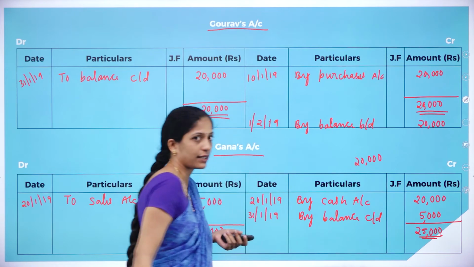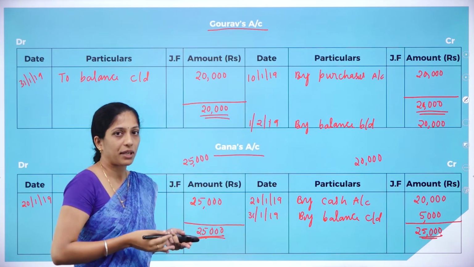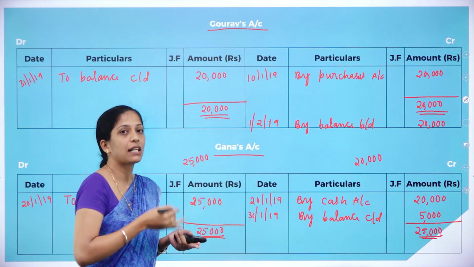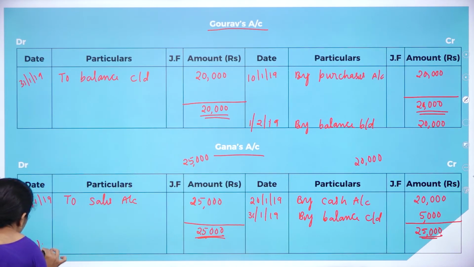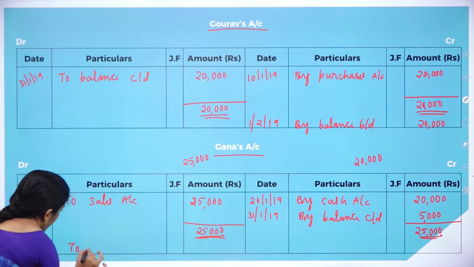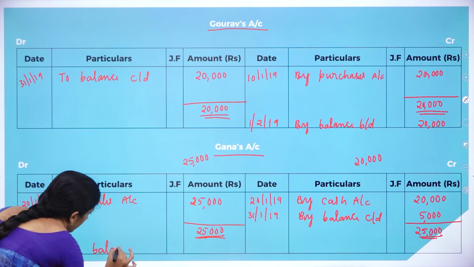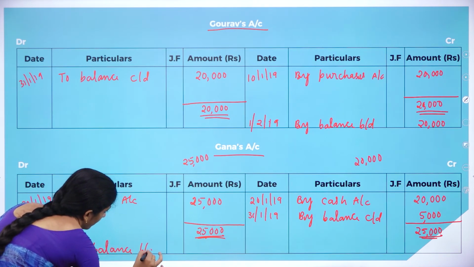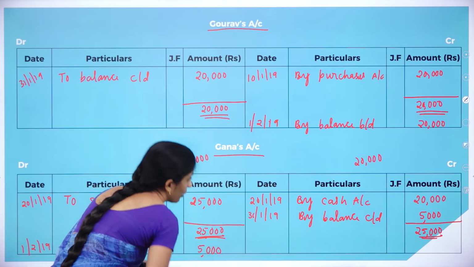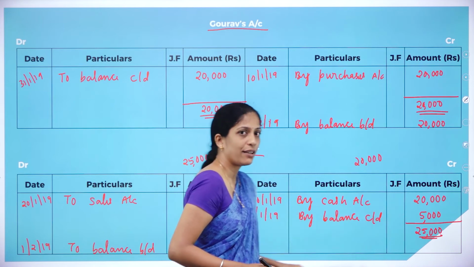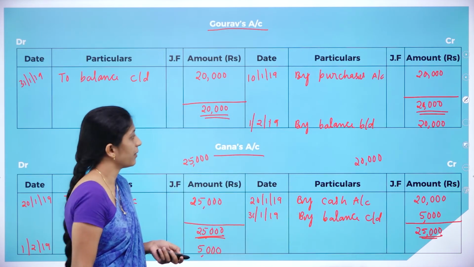carried down 5,000. So whatever amount you have carried down has to be brought down at the beginning of next month. That is 1/2/2019 to balance brought down. How much? 5,000. So only the amount which I have carried down has to be brought down, that is 5,000.